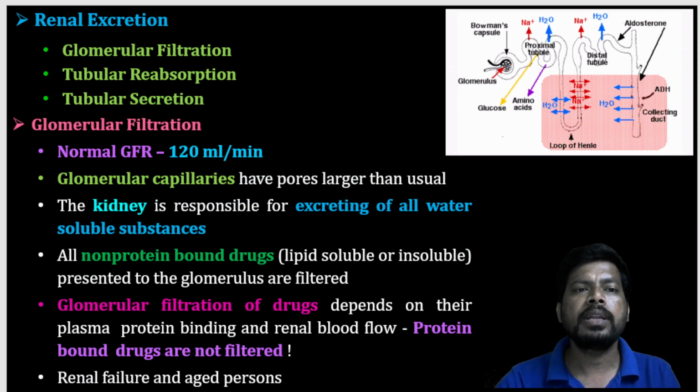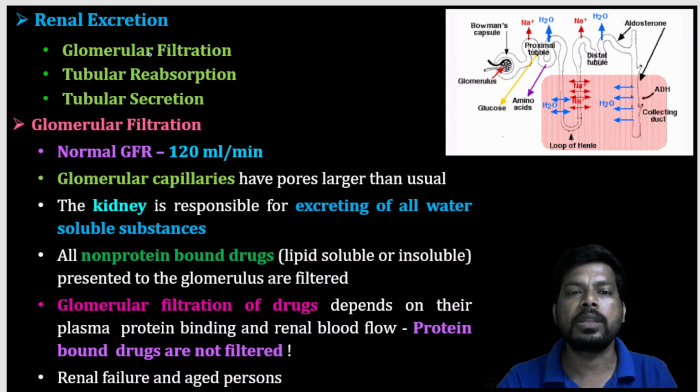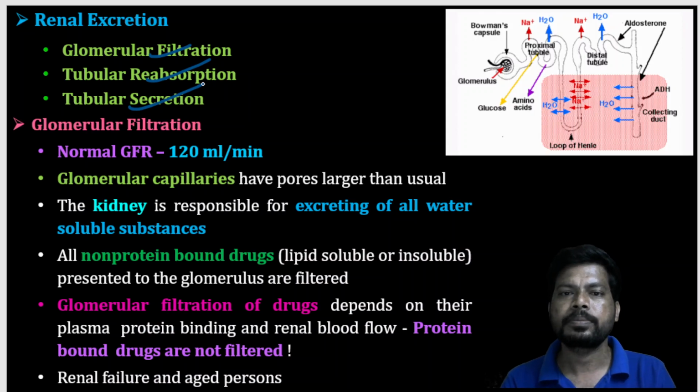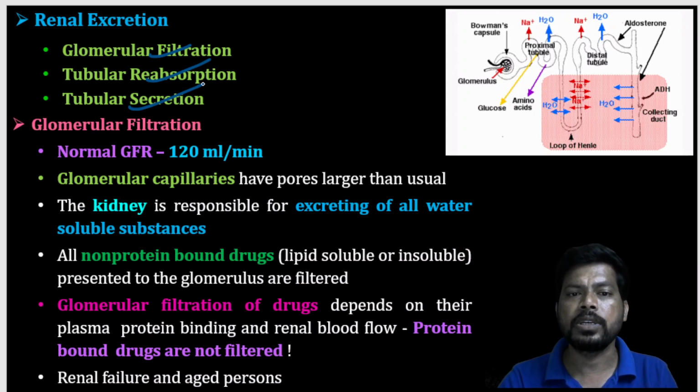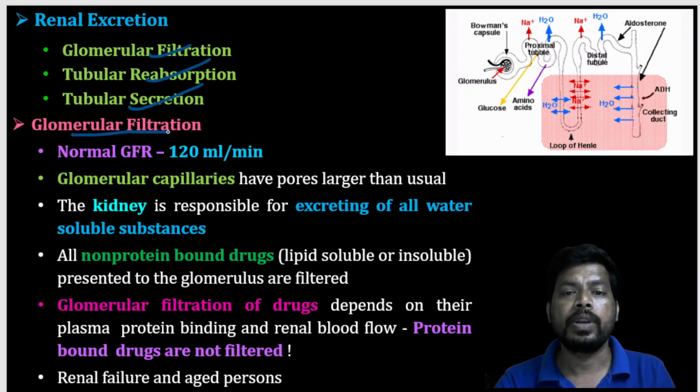Regarding drug excretion, as well as the anatomy and physiology of the kidney, we will study the mechanism of filtration, which is nothing but excretion. There are three processes: glomerular filtration, tubular reabsorption, and tubular secretion. First we will start with glomerular filtration. So what is glomerular filtration?